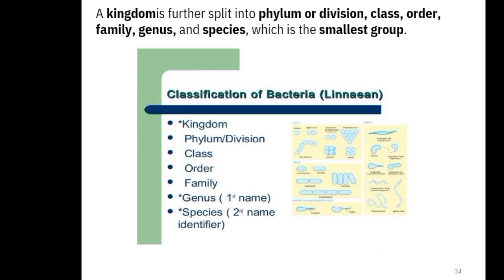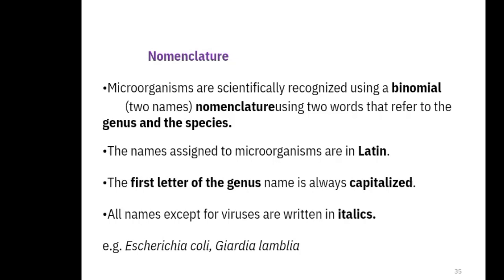You can see the nomenclature of microorganisms. Microorganisms are scientifically recognized using binomial nomenclature, which uses two words that refer to the genus and species. The name is assigned to the microorganism in Latin. Remember that the first letter of the genus name is always capitalized. All names are written in italics. So, for example, Giardia lamblia, Escherichia coli. Here we can see that it is written in Latin. The first letter of the genus is capitalized. So remember these important points.